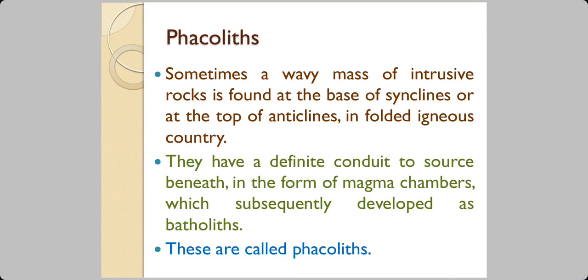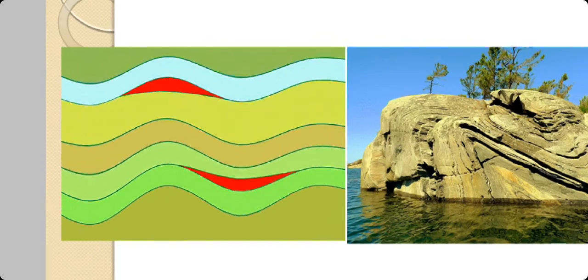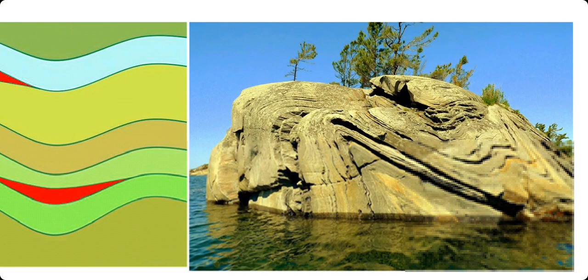Now we are talking about phacoliths. Sometimes a wavy mass of intrusive rocks is found at the base of synclines or at the top of anticlines in folded igneous country. They have a definite conduit to source beneath in the form of magma chambers, which subsequently develop as batholiths. And these are known as phacoliths. Look at the wave-like structure of the phacolith on the left-hand side and the actual photograph on the right-hand side.